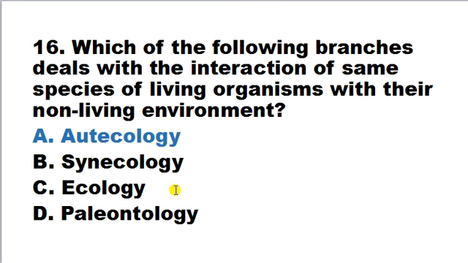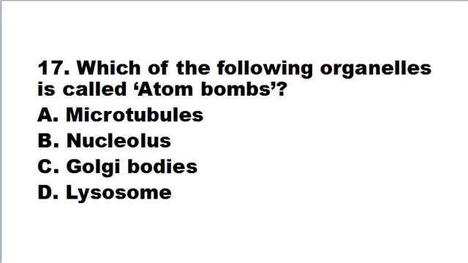So ecology is a broader term that encompasses both autecology as well as synecology. So we can again discuss autecology. Autecology is called species ecology, and it is the study of interaction of an individual organism or a single species with the living and non-living factors of environment. So here correct answer is A.